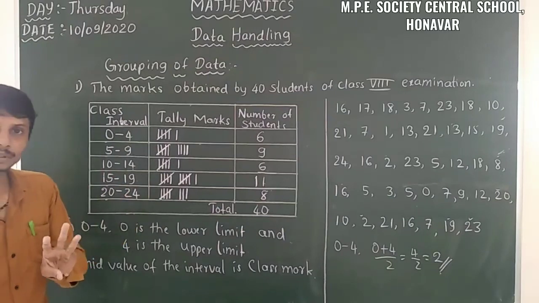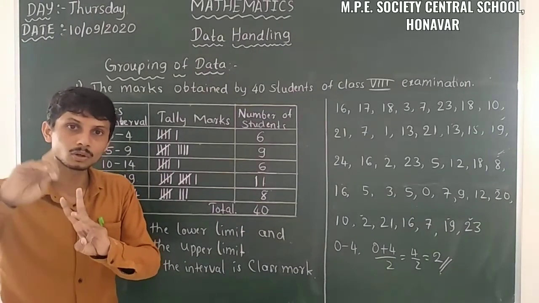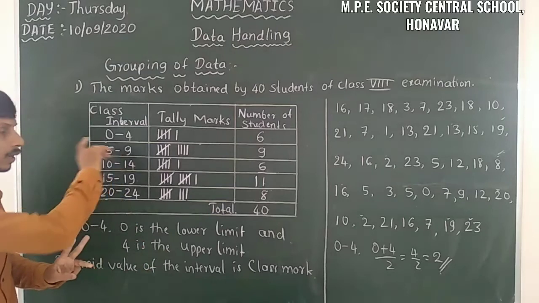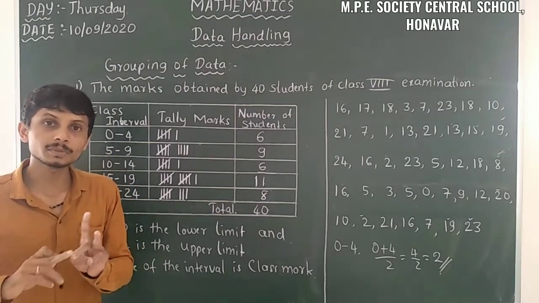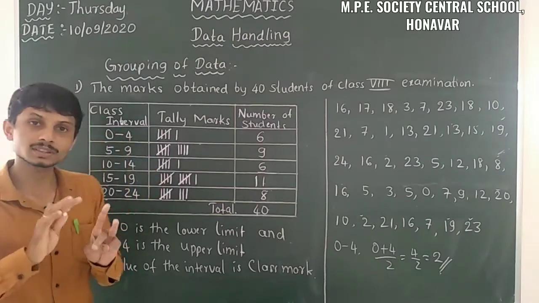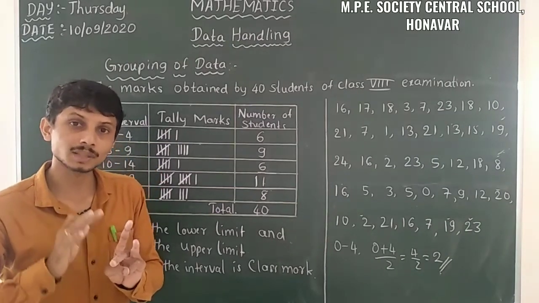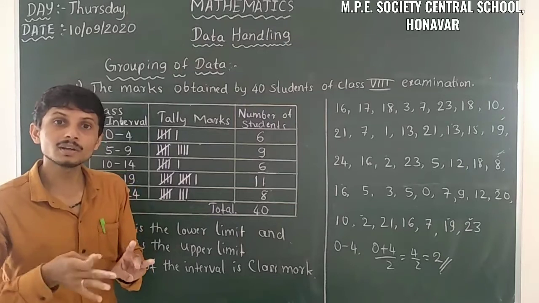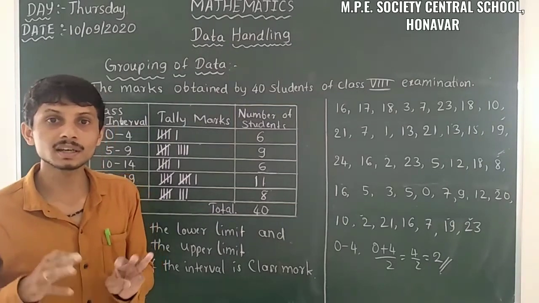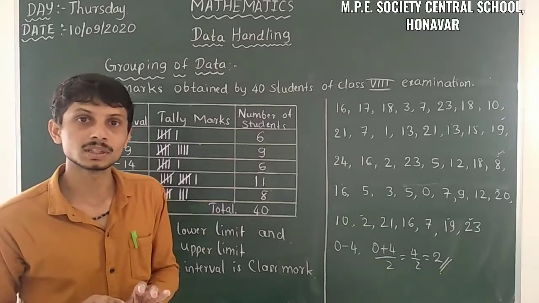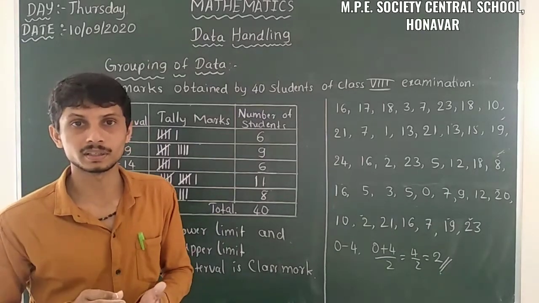So there are three terms. One is the lower limit, which is the smallest point in the interval. The upper limit is the highest point, that means 4 is the highest point. And the mid value of those two limits we take as the class mark. So it's an average point here.